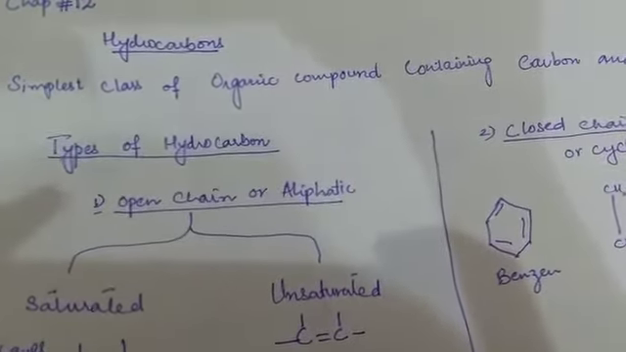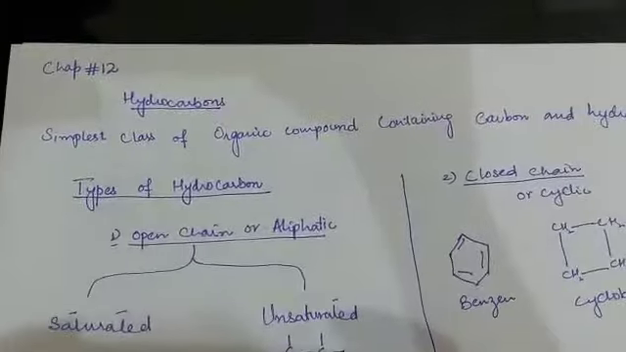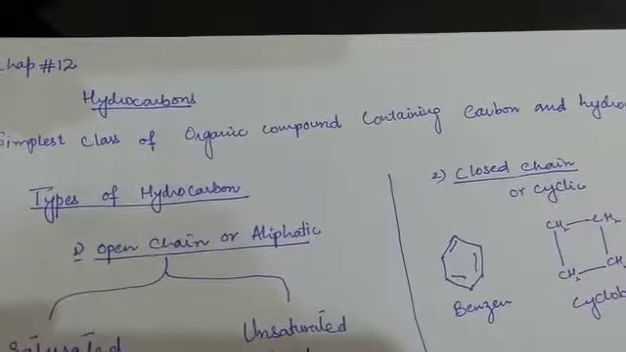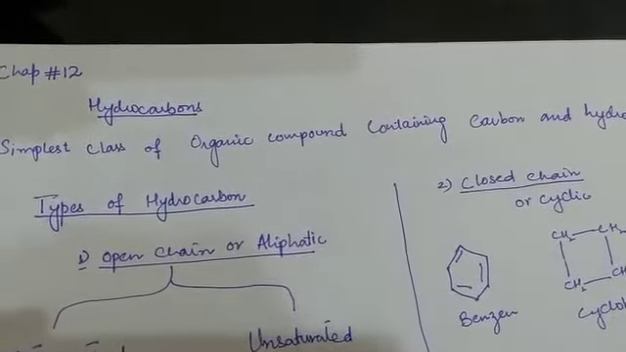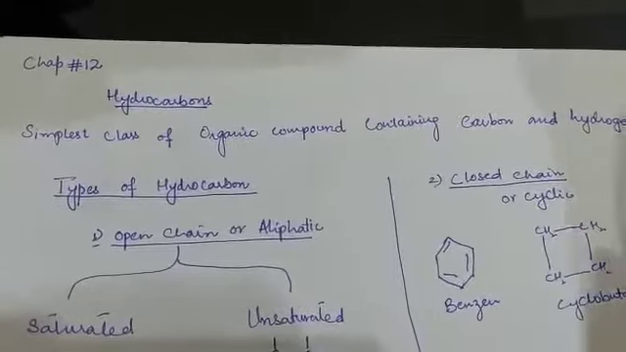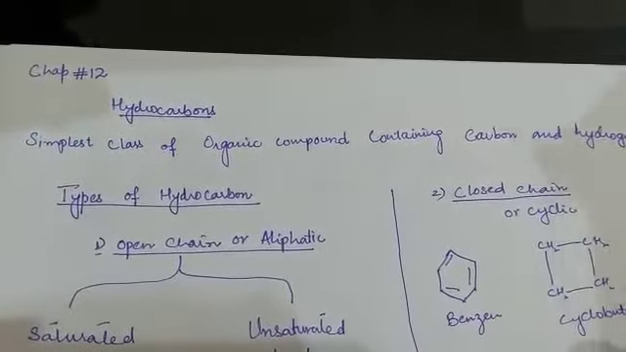We have talked about the organic compound previously. The first and the simplest class of the organic compound is hydrocarbons. Hydrocarbons contain only two elements, carbon and hydrogen.